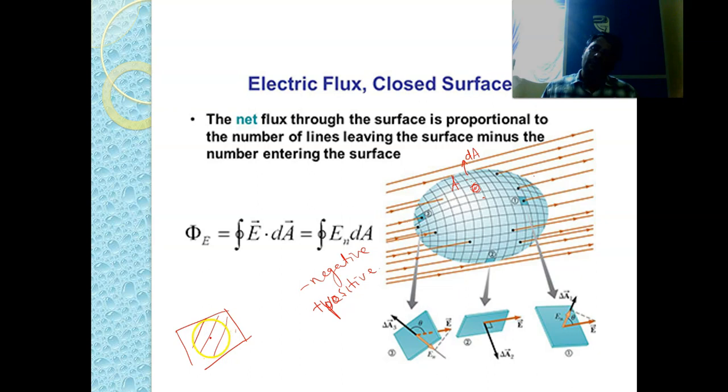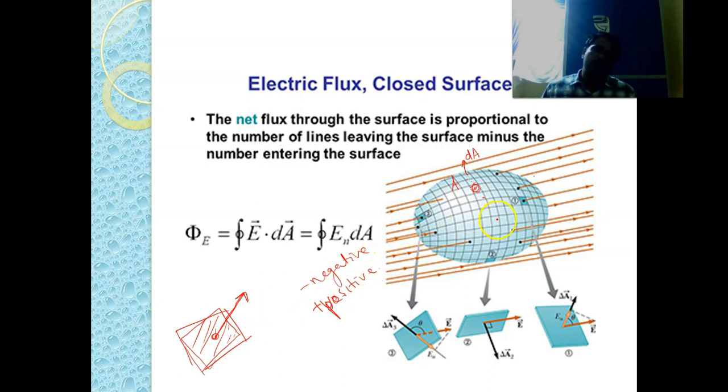The direction of the surface is always represented by a vector which is perpendicular to this particular surface. The direction of this surface is always represented by a unit vector which is normal to the surface.